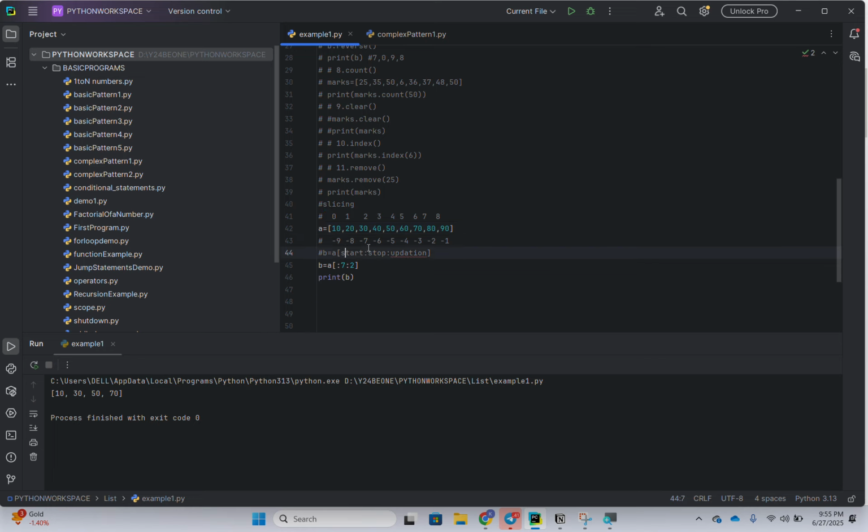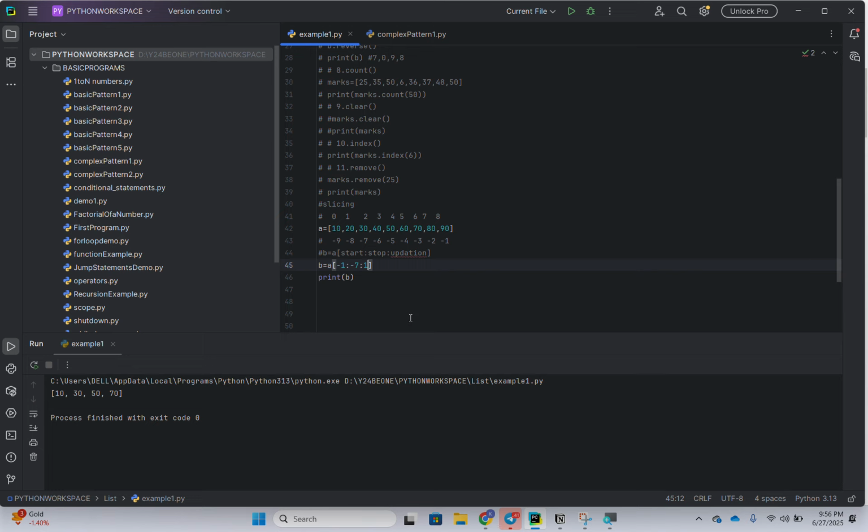Okay, start, stop, updation. If you want to access from the reverse elements, so -1 to -7, with how much you want, we'll keep 1. We'll check.